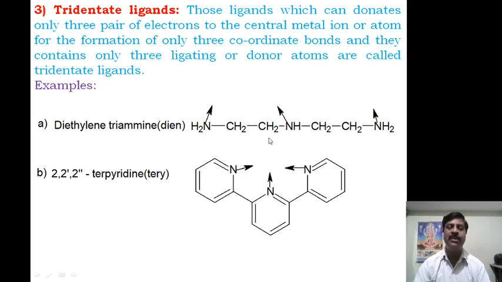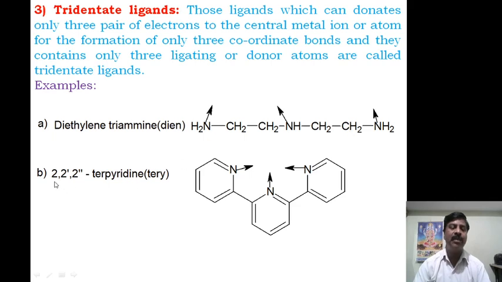Now here diethylene means this is the ethylene group, this is the ethylene group, and here NH, here NH2, NH2 group. Therefore here three amine groups, three nitrogen atoms, are ligating atoms. They donate three pairs of electrons. Therefore this ligand has three hands to catch or interact with the central metal atom at a time. Therefore three bonds form with one molecule of central metal atom. Hence it is called a tridentate ligand.